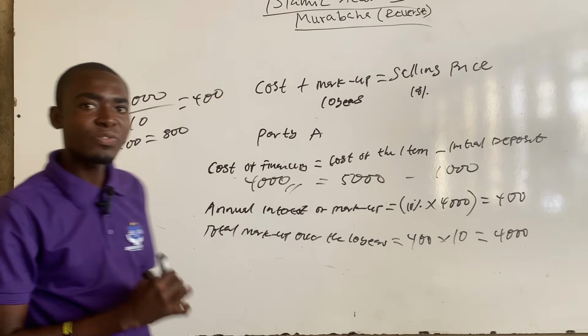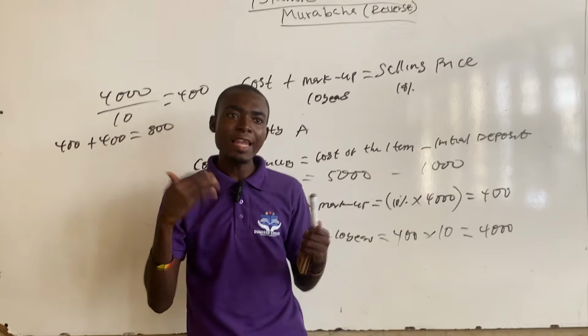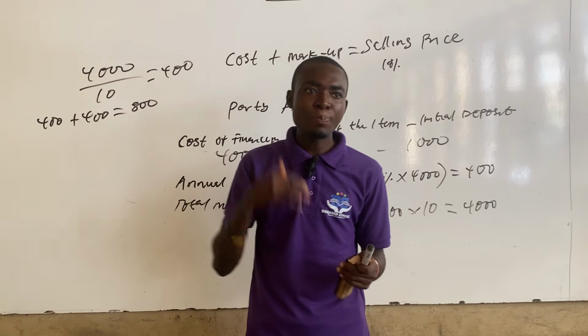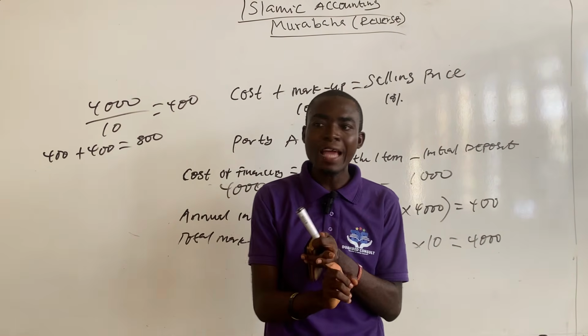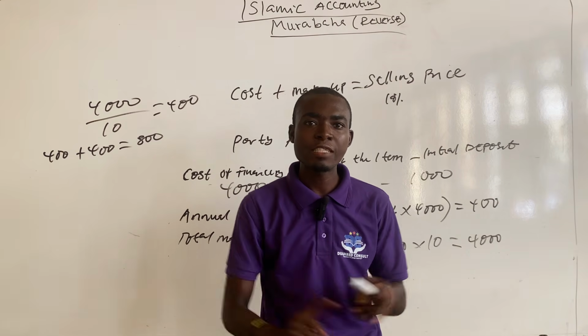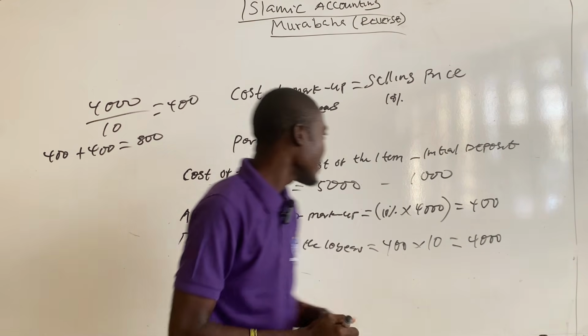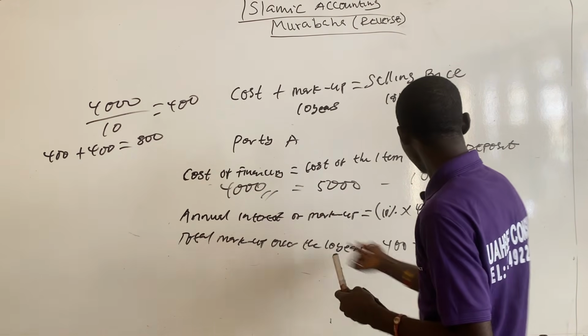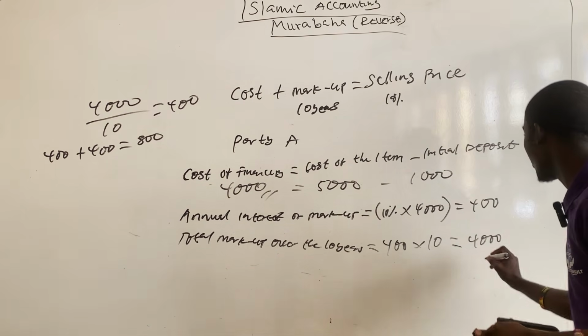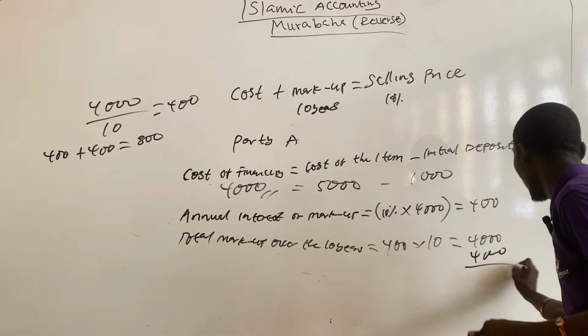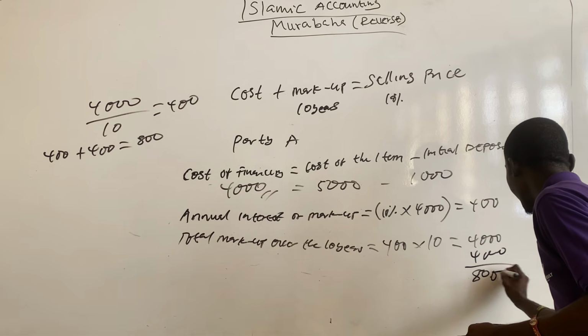So if you want to calculate the total amount or total payments that party A will be paying over the 10 years, that will be the total markup over the 10 years plus the cost of finance. We know that the total markup is 4,000, and the cost of financing is also 4,000. So 4,000 plus 4,000 will give you 8,000.